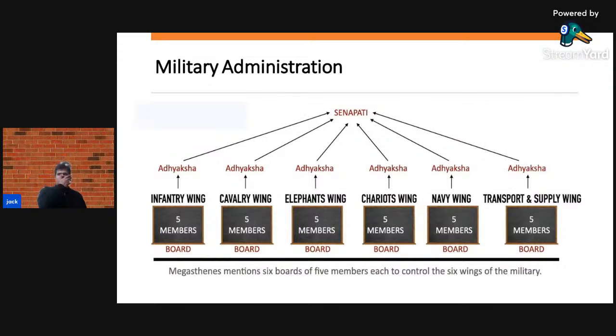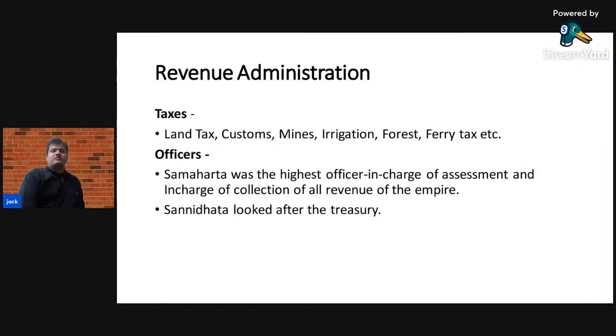But to maintain this large size military, which was the most efficient standing military system at that time, the Mauryans required a lot of revenue, and this is why we will discuss the revenue administration of the Mauryan Empire.